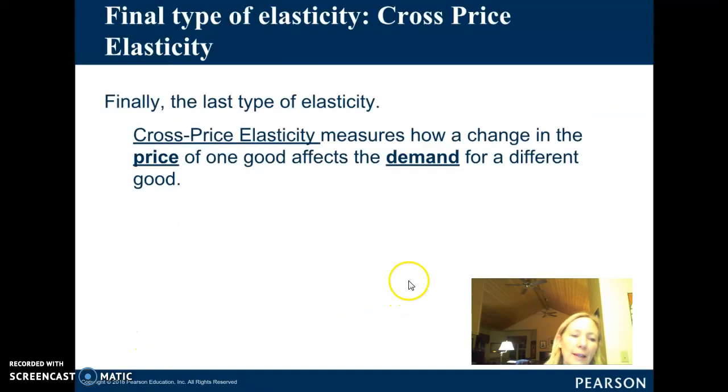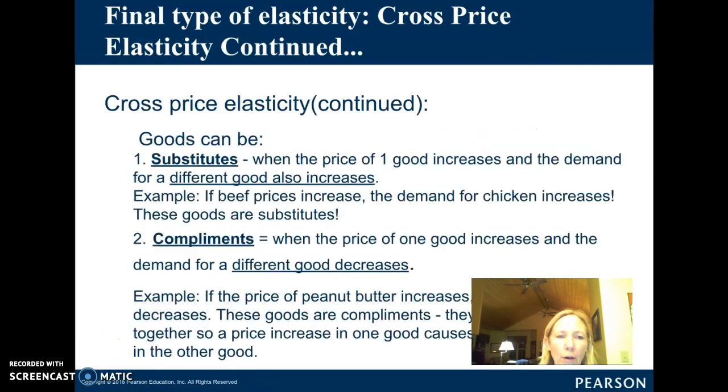Okay, finally, the last type of elasticity is called cross-price elasticity. And this one is probably the most confusing, but it's also the most intuitive. You really have to think about it. So cross-price elasticity measures how a change in the price of one good affects the demand for a different good. And we kind of already talked a little bit about this. So when we talk about cross-price elasticity, goods can be substitutes or complements.